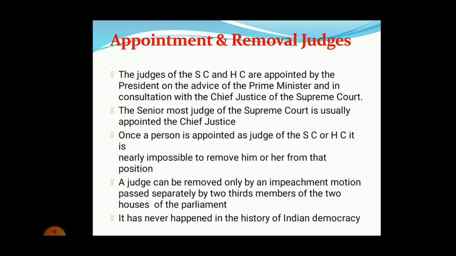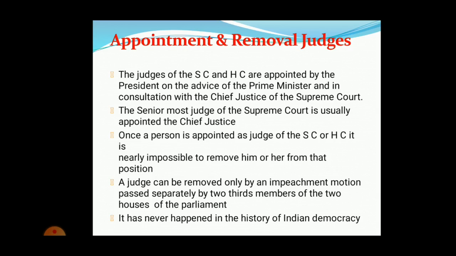If you see appointment and removal, Supreme Court and High Court judges are appointed by the President with the advice of the Prime Minister, and the senior most judge of the Supreme Court is usually appointed as the Chief Justice. Once the Supreme Court and High Court judges are appointed, they cannot be removed easily. It takes a process known as the impeachment process.